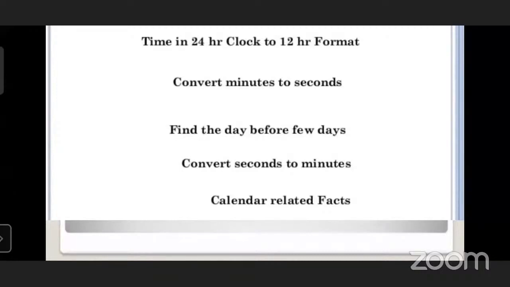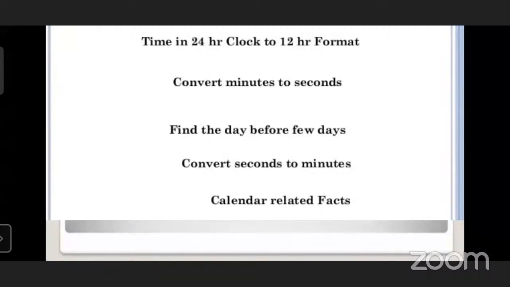One, convert a minute to seconds, and calendar related facts. You can write Christmas and other festivals, and when they come: December, January, February, March. Related facts to the months also you can write. And you can write the conversions too: 1 minute is equal to how many seconds, 1 hour is 60 minutes. This type of facts you can write.